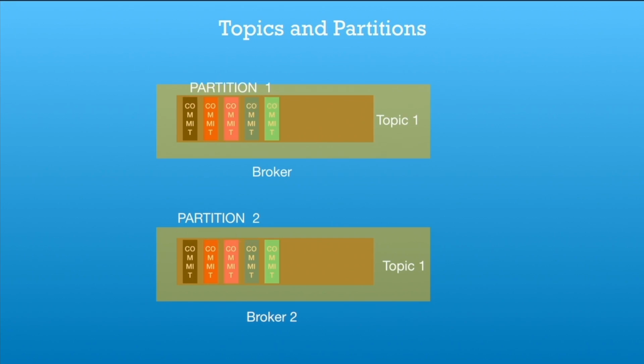So a Kafka broker is running an instance of Kafka. A Kafka broker will have a topic. A topic is equivalent to a table in a database, and that topic will host partitions. The topic is subdivided into multiple smaller parts, and those smaller parts are known as partitions. So a partition is a smaller part of a topic.